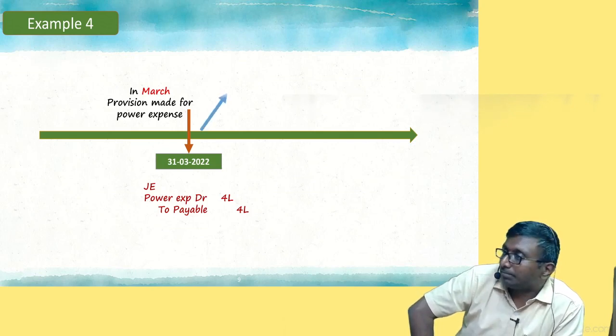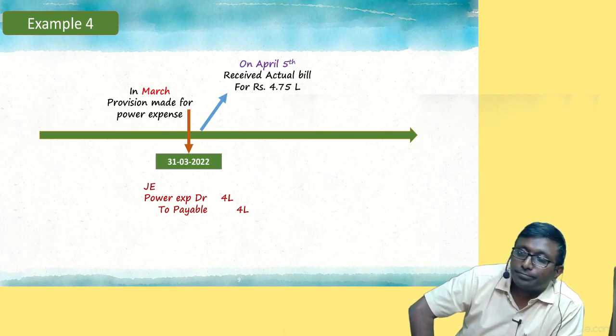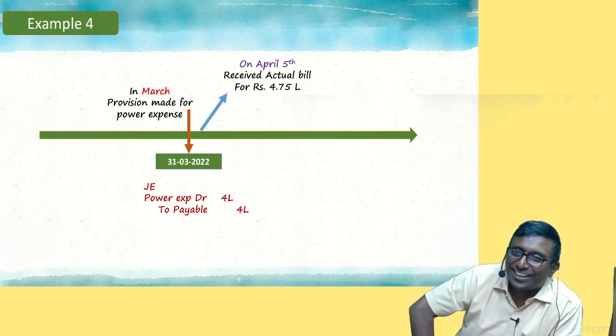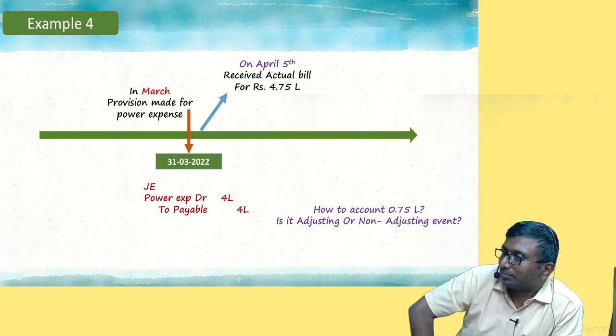Subsequently, we got a bill. Now, how much bill came? The 4.75 lakh bill came. Now what to do? Is it adjusting or not adjusting? How do you account for the 0.75?